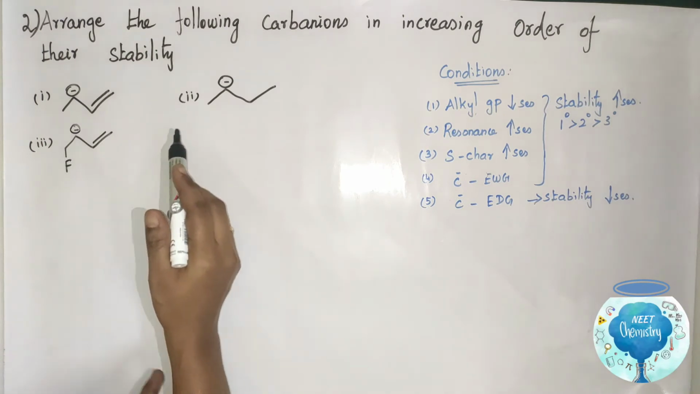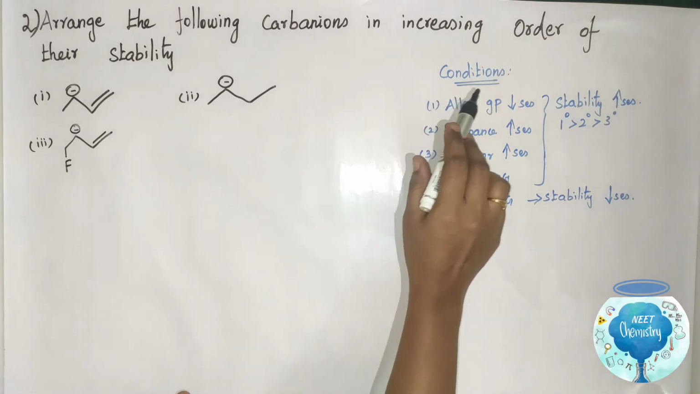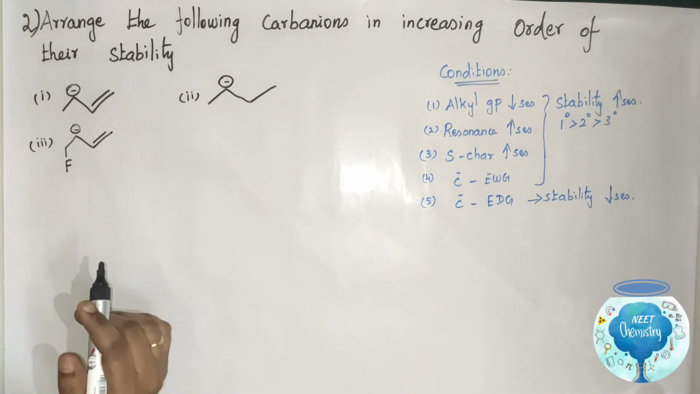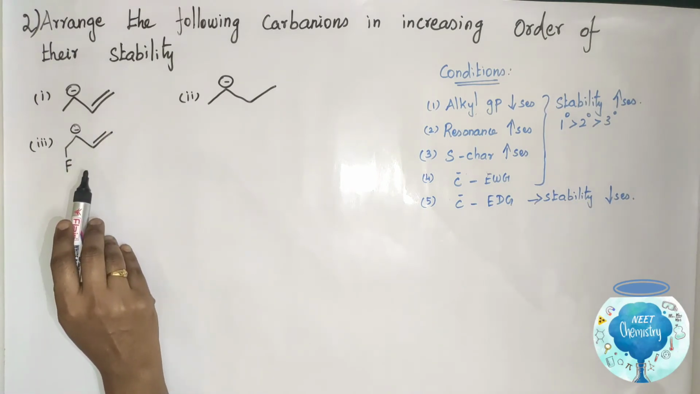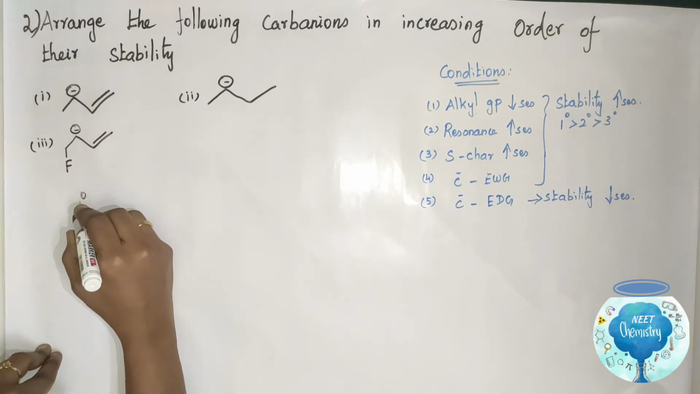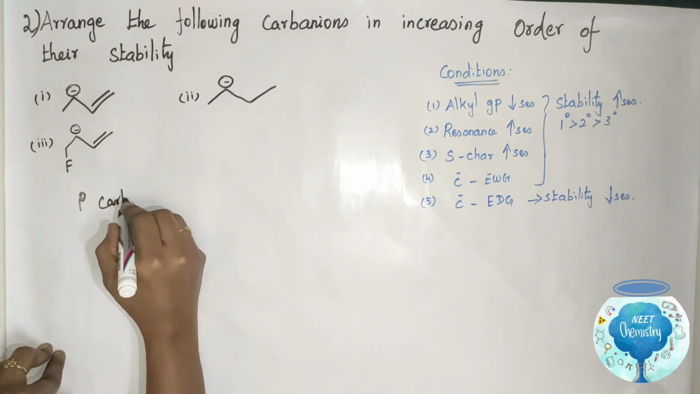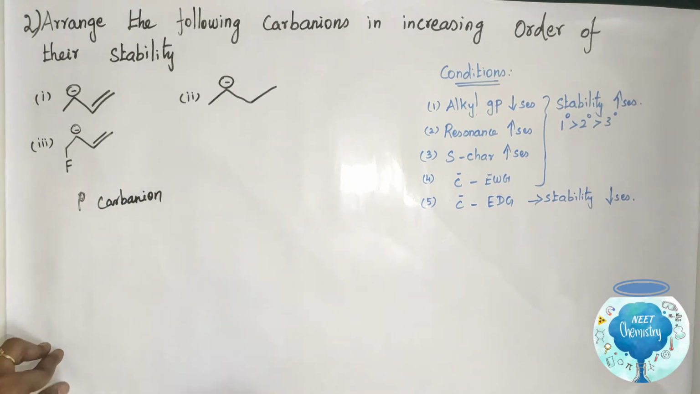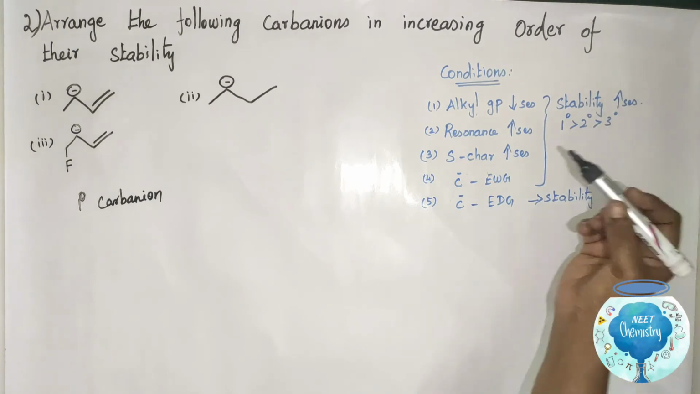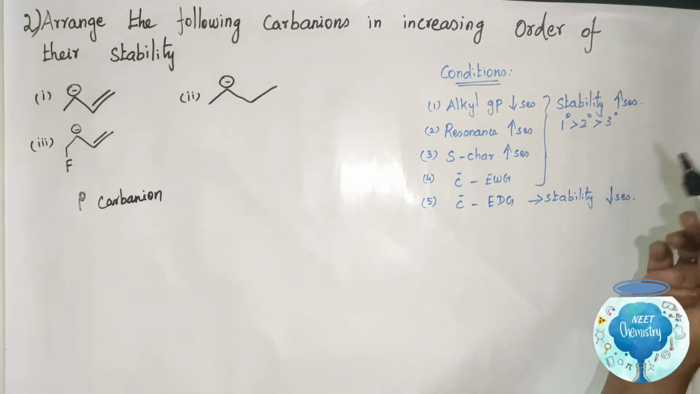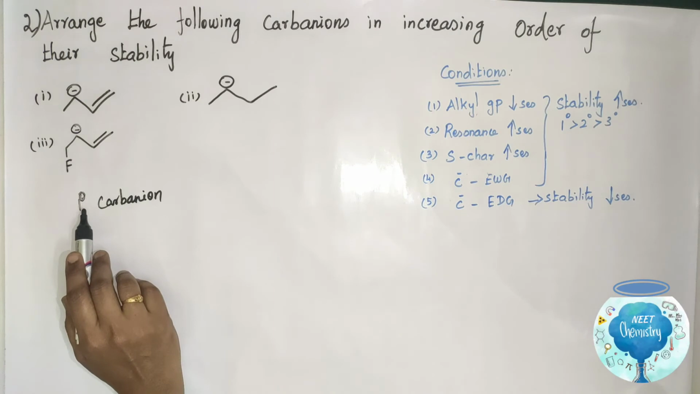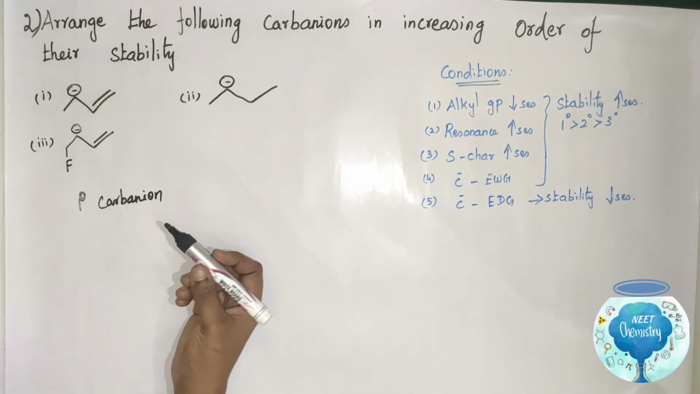Next sum. Arrange the following carbanions in increasing order of their stability. We have 3 examples. These 3 given molecules contain primary carbanion. Already we know the stability order: primary is more stable than secondary, which is more stable than tertiary. So here all 3 given molecules contain primary carbanions.